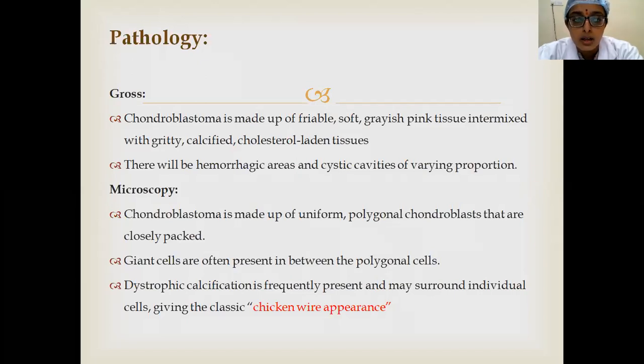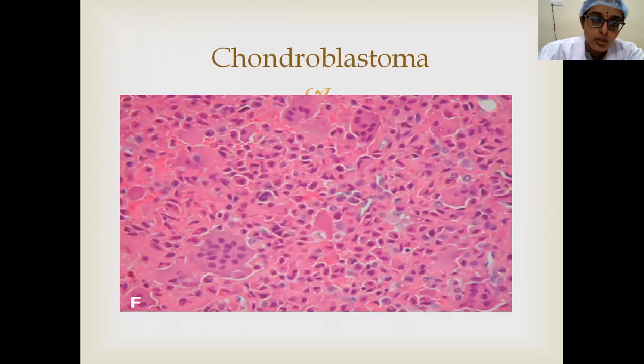So this is the picture of chondroblastoma. See, there are occasional giant cells, and there will be some pericellular calcification. In this slide, chicken wire calcification is not very clear, but it is one of the pathognomonic features of chondroblastoma, which is asked in entrance exams.